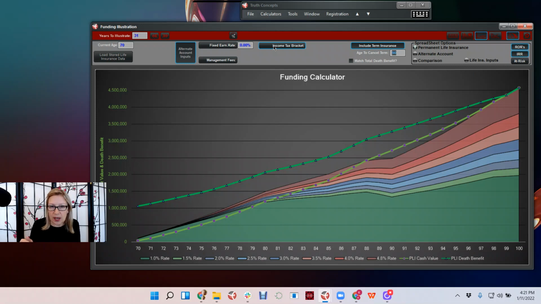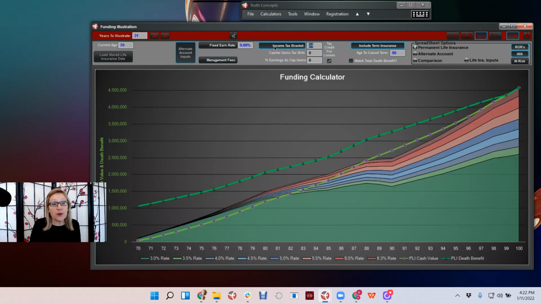So 3.0% of just cash growing is the equivalent of 4.8% right here, if we acknowledge there's a value to the death benefit. And then one more thing, if we acknowledge that we are not taxed on the growth of the cash value of life insurance, and yet any of our other liquid accounts like a savings account would be taxed, then we're up to the equivalent of a 6.3% rate. Doesn't mean that the life insurance is growing at that, but if you incorporate the death benefit and you incorporate the fact that it's not taxed, the value of those things are getting you to a 6.3%. So again, this is on a 70-year-old, kind of interesting.